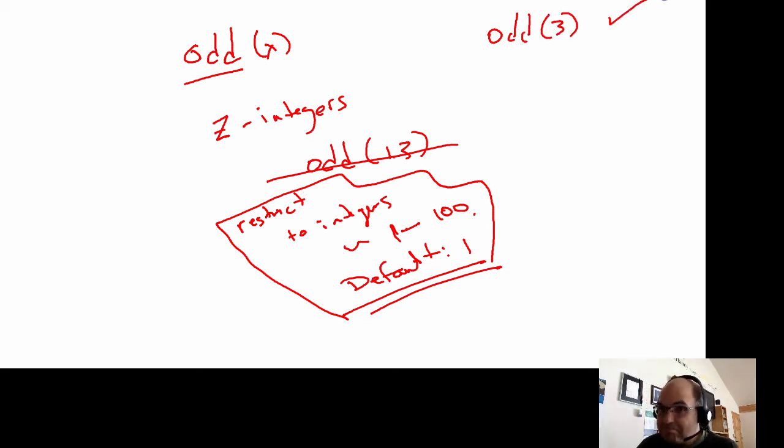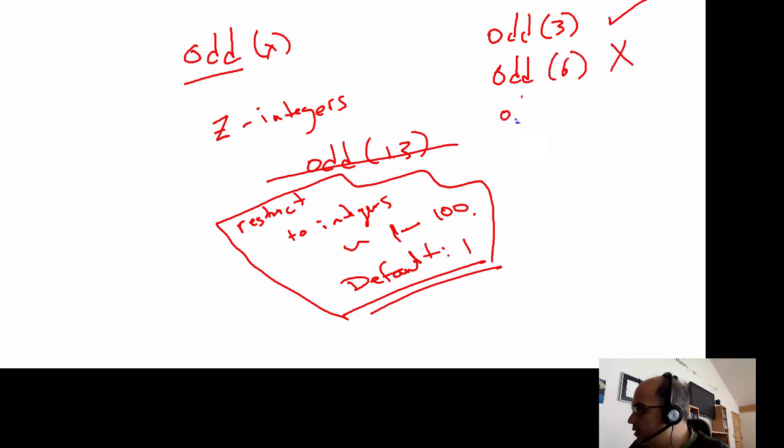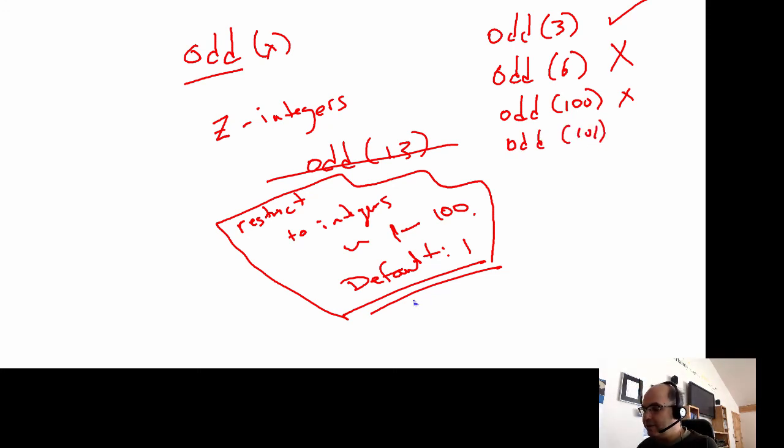So what exactly is odd of 3? Well, that's true, right, because 3 is an odd number. How about odd of 6? That's false. 6 is not an odd number. How about odd of 100? That's false because 100 is not an odd number. How about odd of 101? Well, that's tricky because 101 is outside our range. So what we'll do is we'll treat it exactly as though we had said odd of 1. This is true. And you know what's coming. How about odd of 110? That's true. And why is that true? Because we're going to treat it as though it was odd of 1 because it's outside our intended range, and odd of 1 is true.